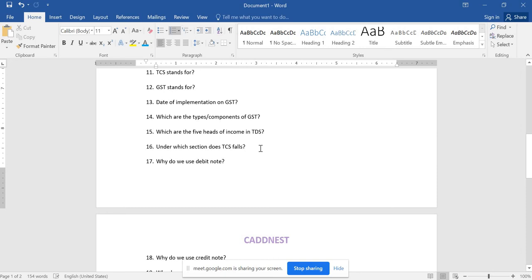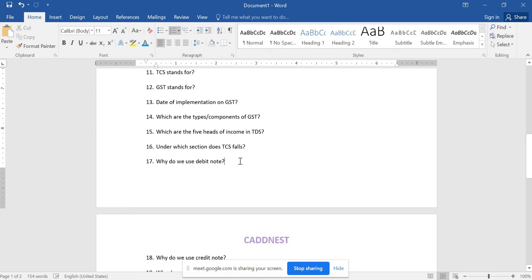The next, under which section does TCS fall? TCS is tax collection at source, and this falls under section 206C. So whichever goods we find under section 206C, those are applicable with the taxation called TCS.